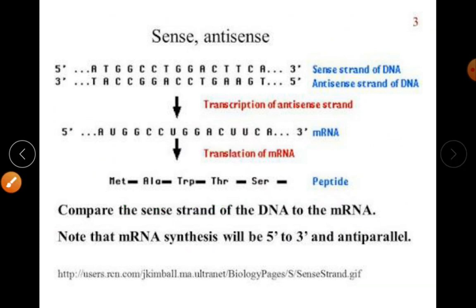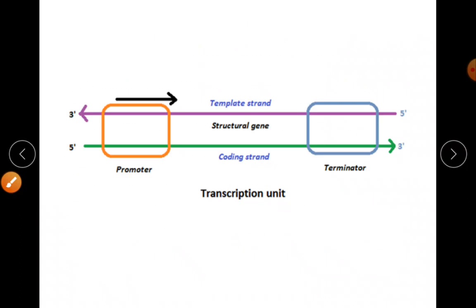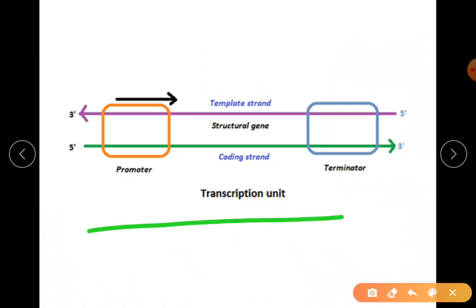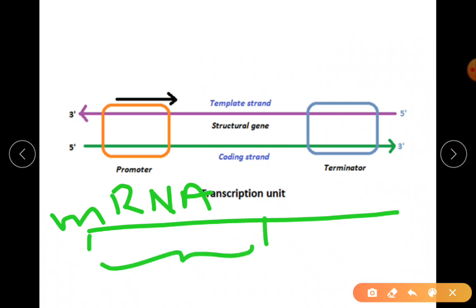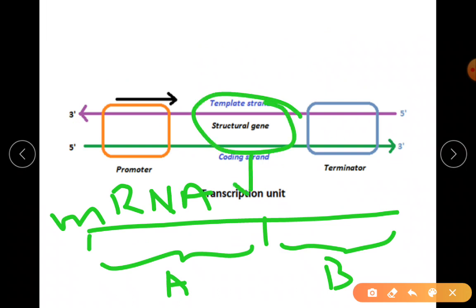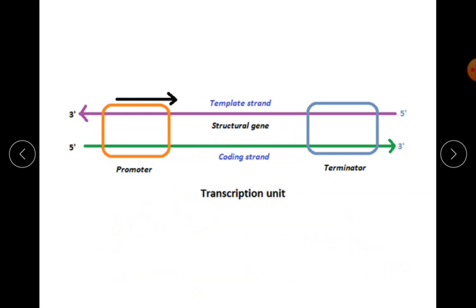Now imagine there is a long mRNA that is produced. Okay, and this mRNA has one part till here that codes for A protein, then till here B protein. This structural gene is actually over here, which is having A and B protein. So this is production of more than one protein, right? So this is what we are saying.